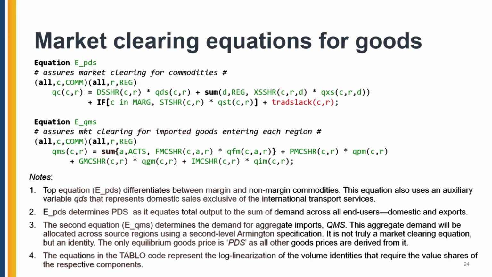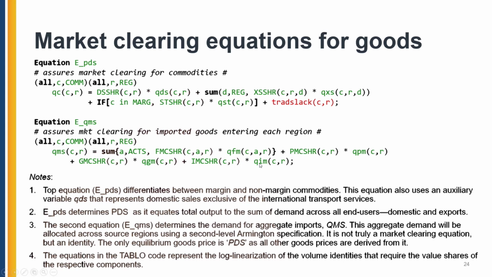In terms of the equation below, this is assuring that the import goods are also going to be used exhaustively. You'll see here, similarly, that we have now spelled out which are the agents: firms, private consumption, government consumption, or investment.